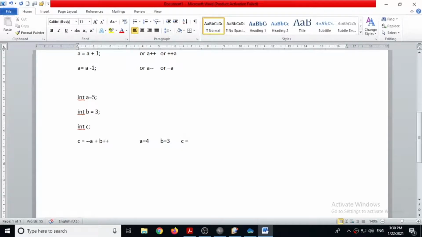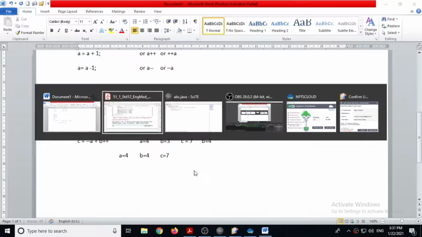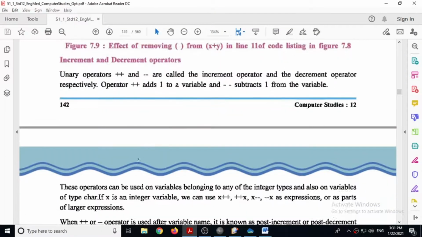Now normally a plus b we have to do, so 4 plus 3, it means 7. The value of c will be 7, and then it will do one increment inside variable b. So the next value of variable b will be 4. So you can say that after this equation, the value of variable a will be 4, the value of variable b will be 4, and the value of variable c will be 7. So this is how unary operators work.